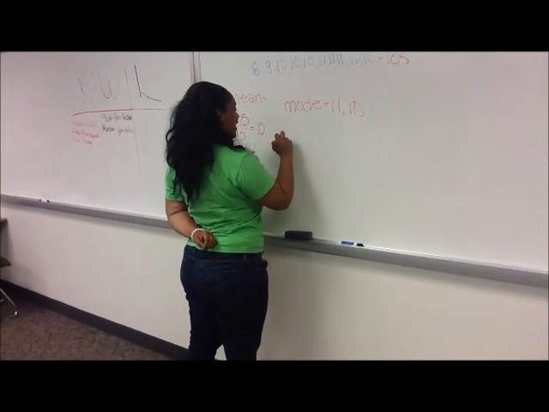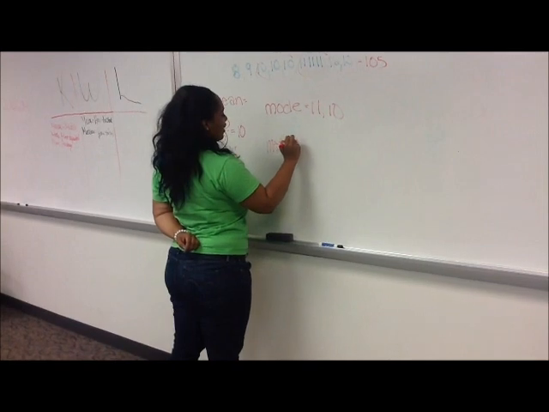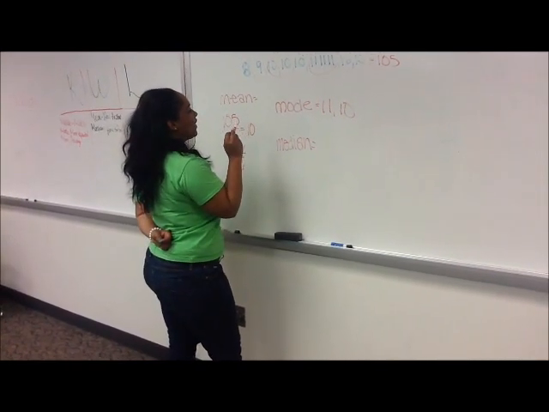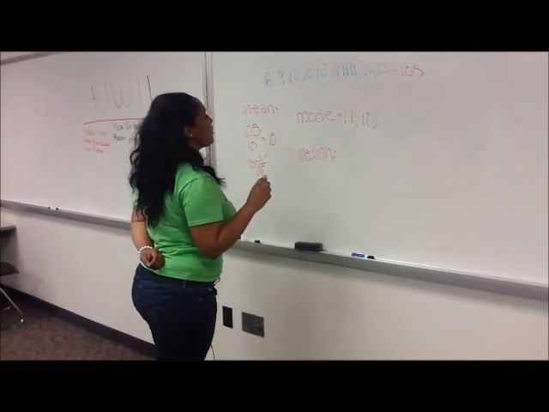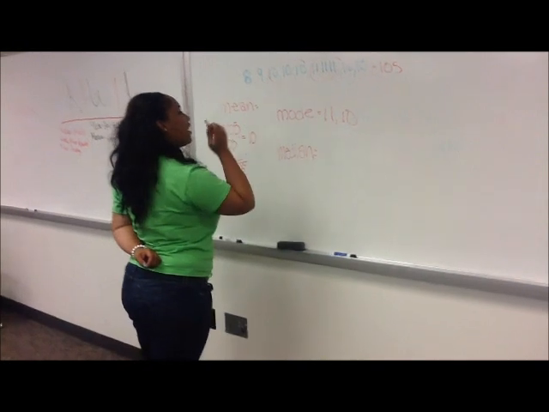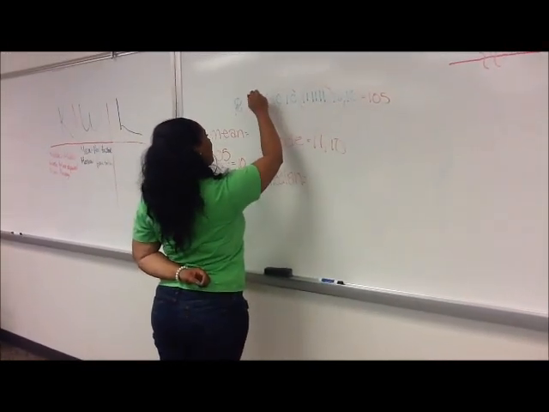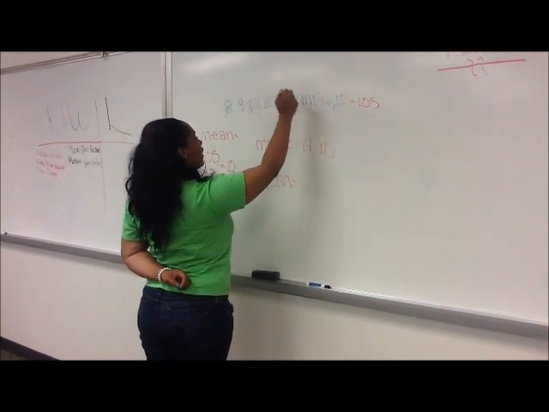And then the median is the middle number. So since it's already in order, you cross out these, 2, 3, 4.